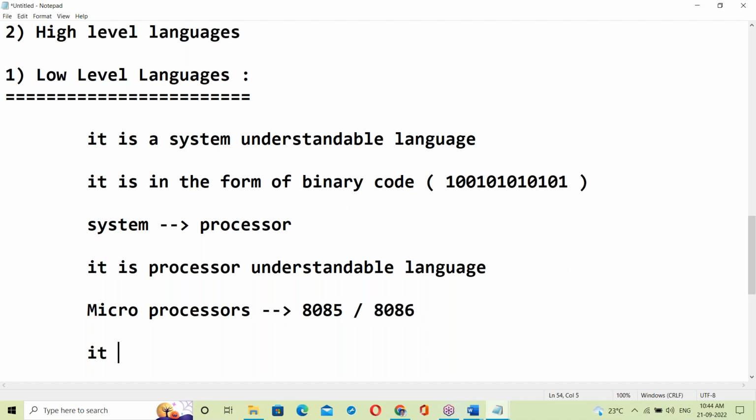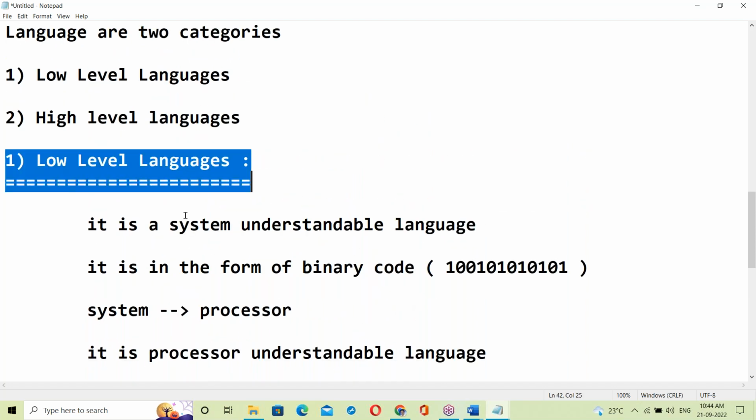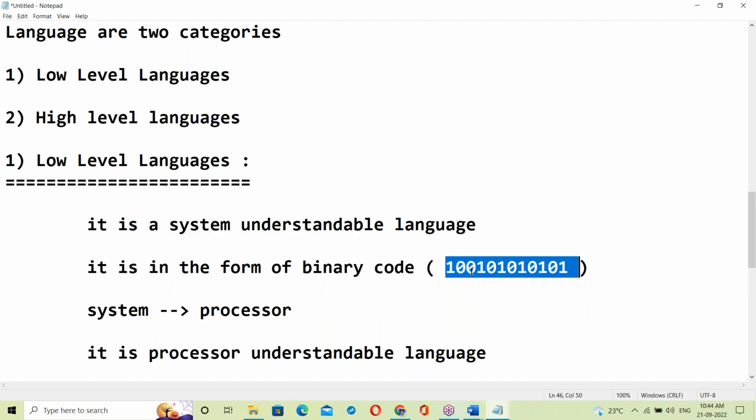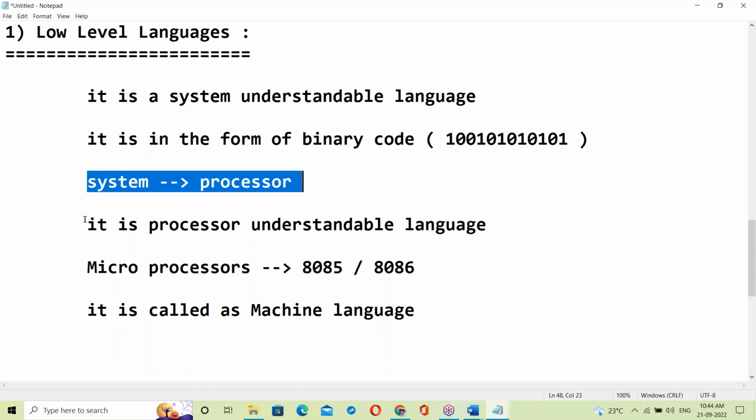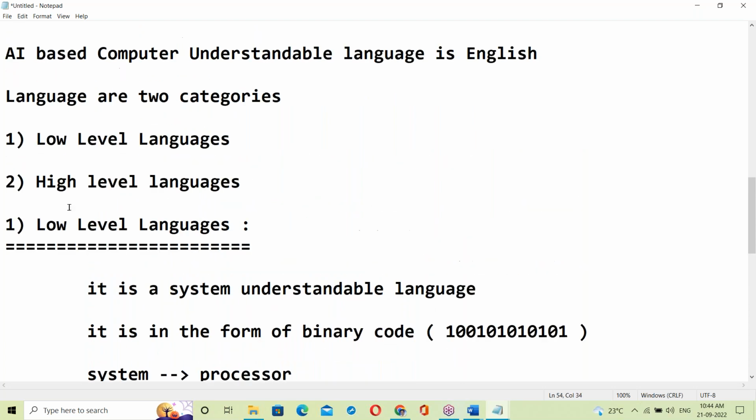It is called machine language. So, low level language is a system-understandable language in the form of binary code, zeros and ones. System means a processor, like 8085 or 8086. Now we are using the 8086. It is called machine language. So that is about low level language.